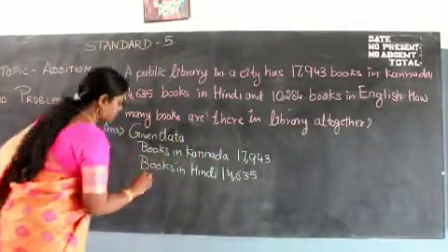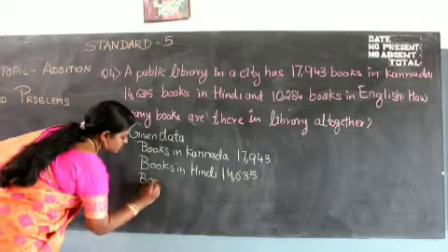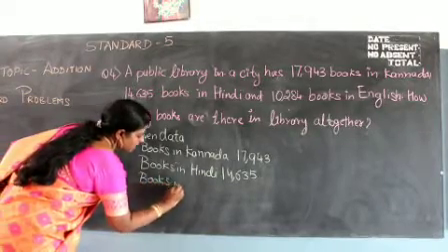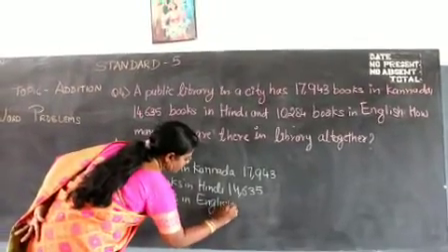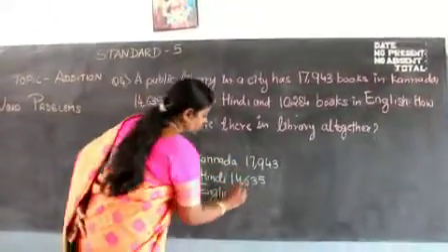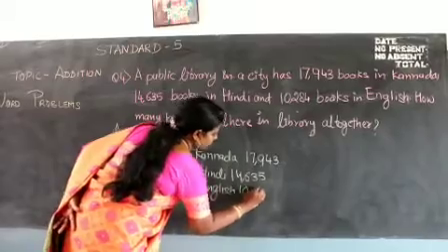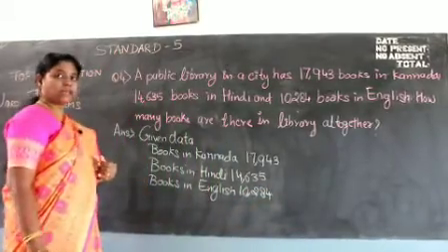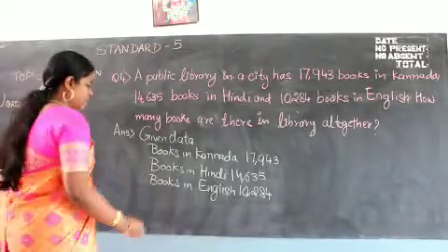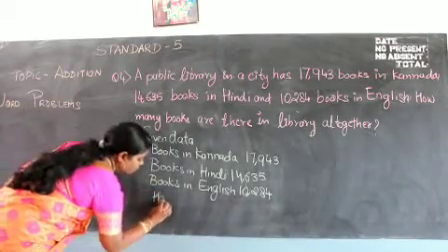So what we're going to write? We're going to write books in English. How many are there? 10,284. So now this is the given data. Now you have to write what you have to find. So we have to find how many books.